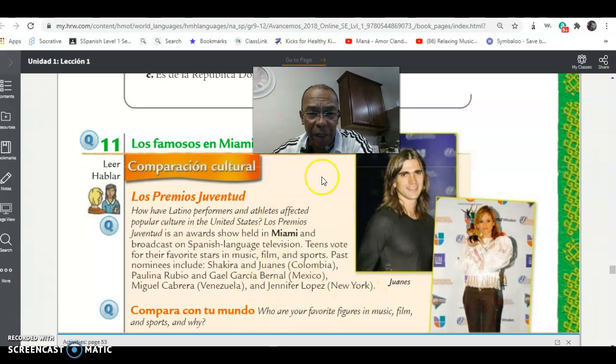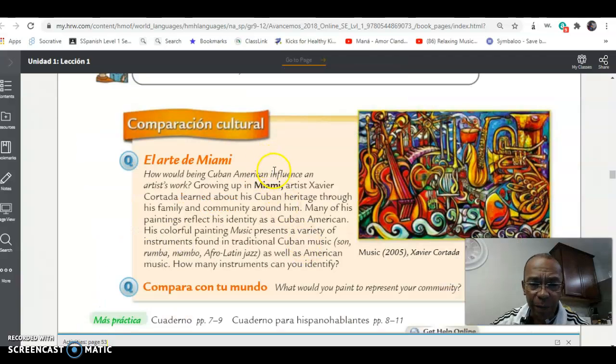Now, these are some of the things that we talk about, and it is very similar to some of the shows that we have here in the United States. But then again, this show is held here in Miami. Another important artist that we have to talk about and do a little cultural comparison is artists from Miami. How would being Cuban American influence an artist's work? It says here,